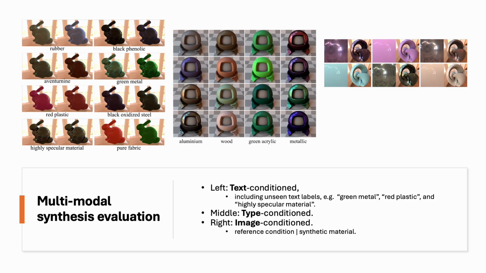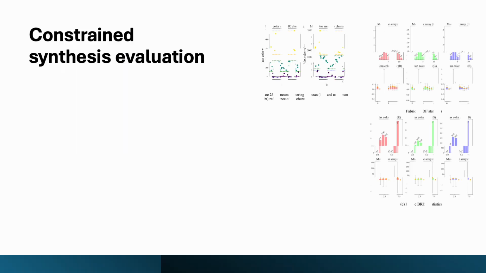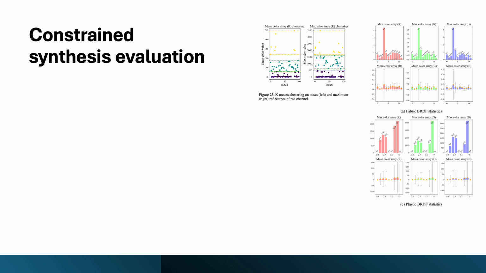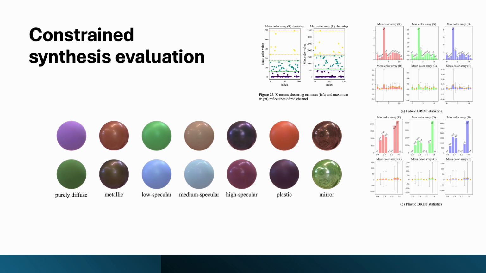We demonstrate the conditional synthesis capabilities of M3ashy across various modalities of input: material type, text description, or material images. M3ashy synthesizes materials aligning with the conditions and generalizes to unseen input labels. Based on the statistical properties of data-driven materials, we classify materials into 7 categories based on their reflective properties, including diffuse, metallic, low specular, medium specular, high specular, plastic, and mirror, via a novel constrained synthesis over the unconditionally synthesized samples, without deep learning.